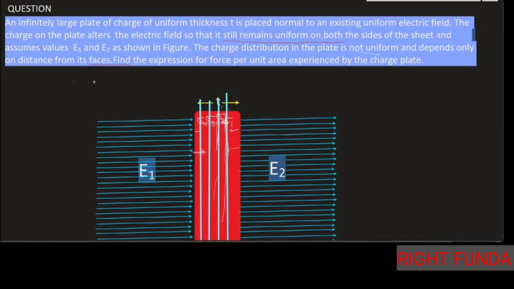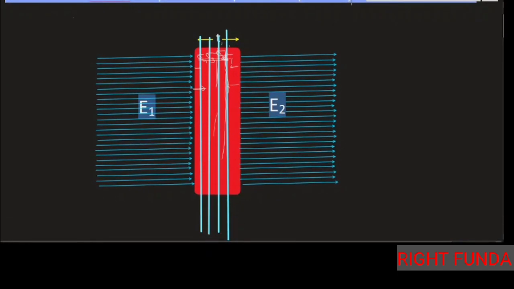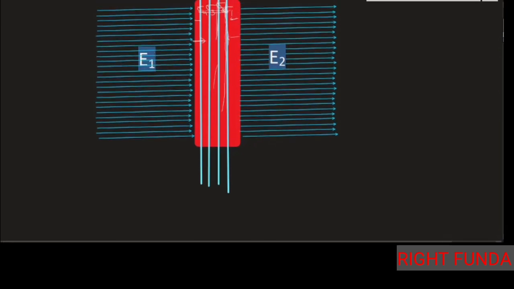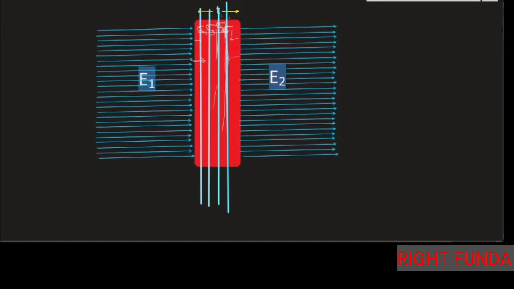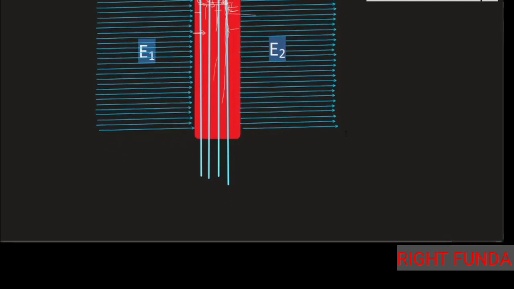So how to solve this problem? How to find this out? Because the net electric field is constant and the net electric field is given to us. So let's see. Sigma 1, sigma 2, sigma 3, sigma 4, so many are there. Each of them may be positive or negative. We don't know. All may be negative, all may be positive, or some positive and some negative, but they depend only on the distances. As we don't know anything, we assume them to be positive, and automatically when negative, the minus sign will take care. The total charge will depend on what type of charge densities are there.